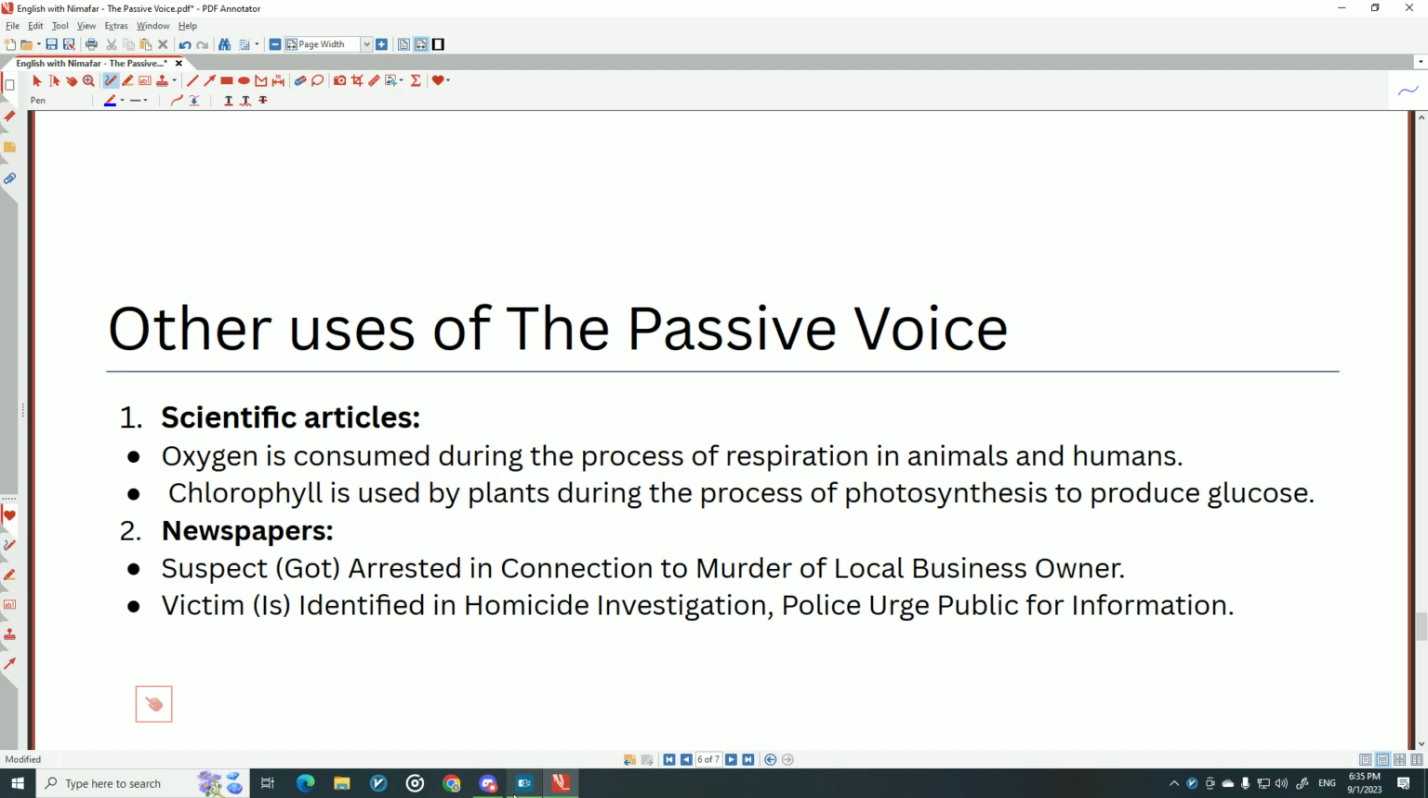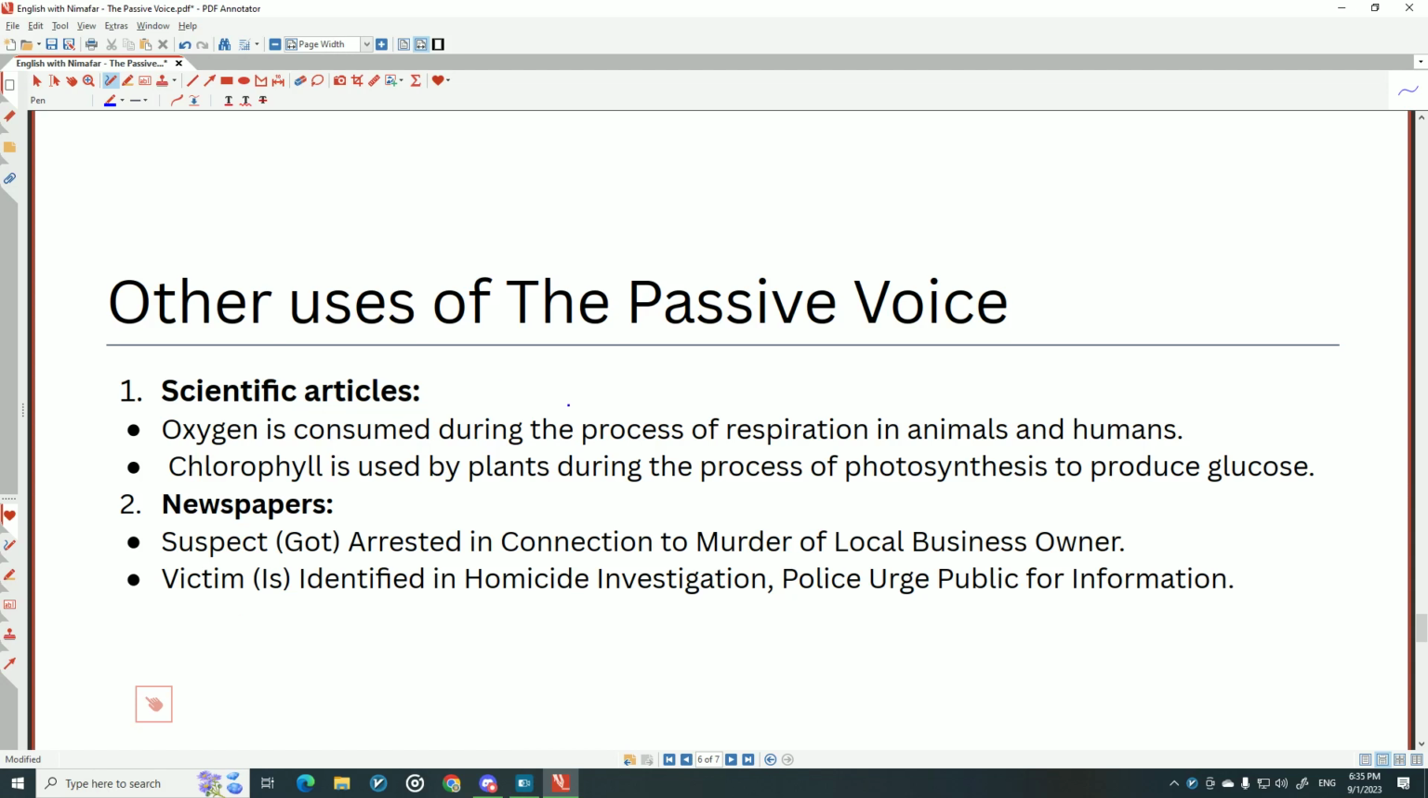But here, other uses of the passive voice. We use it in scientific articles, where they would say oxygen is consumed, or chlorophyll is used. Chlorophyll is used by plants. We don't care about the rest. We don't say, for example, plants consume, plants use chlorophyll during the process. That's fine, but in scientific articles, we use passive for that.